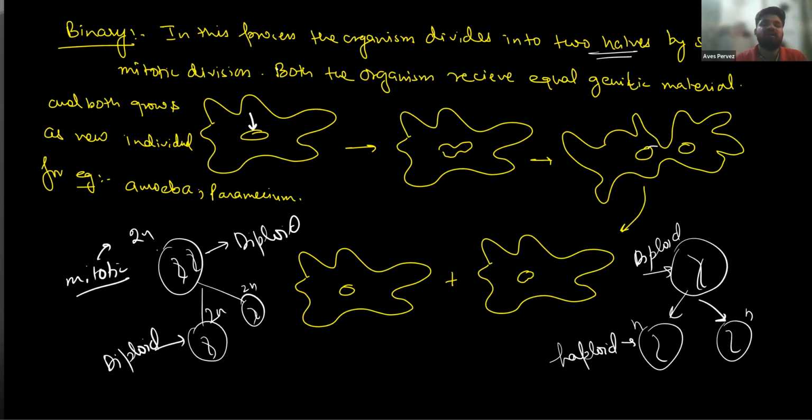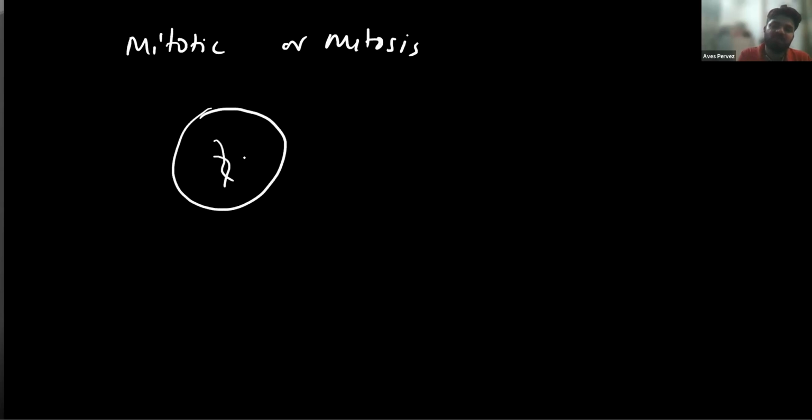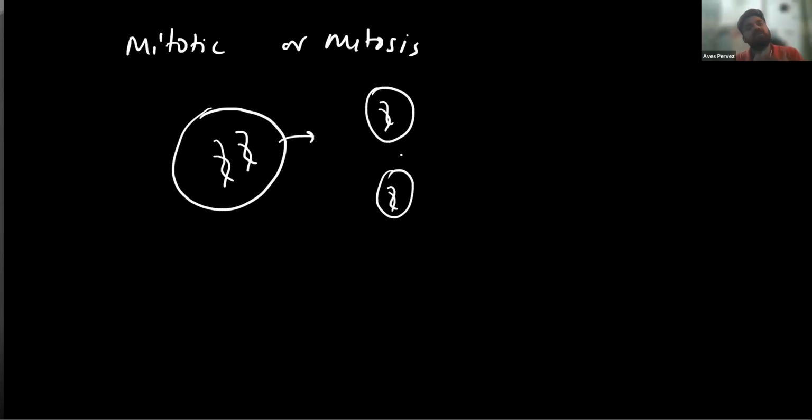So in this process, the organism divides into two halves by simple mitotic division. There are two types of division. One is mitotic division, or mitosis, both are the same. If we have this cell, it first copies DNA and then divides like this. This is called mitosis, in which the full DNA is separated.